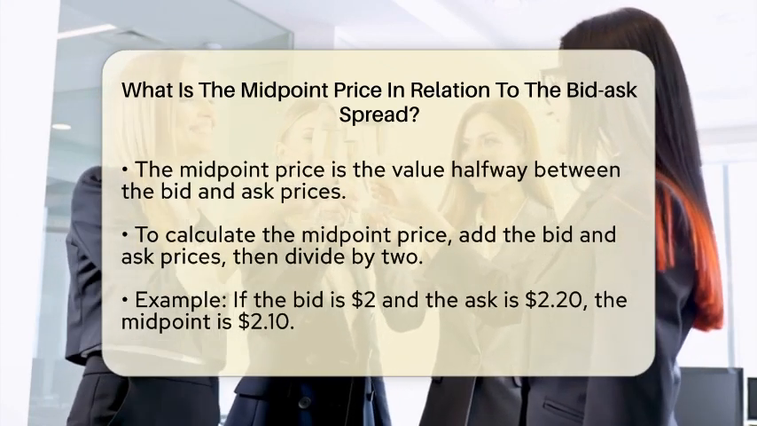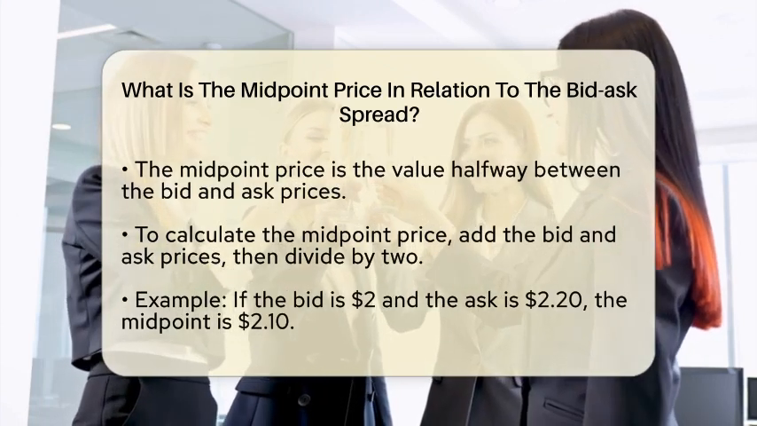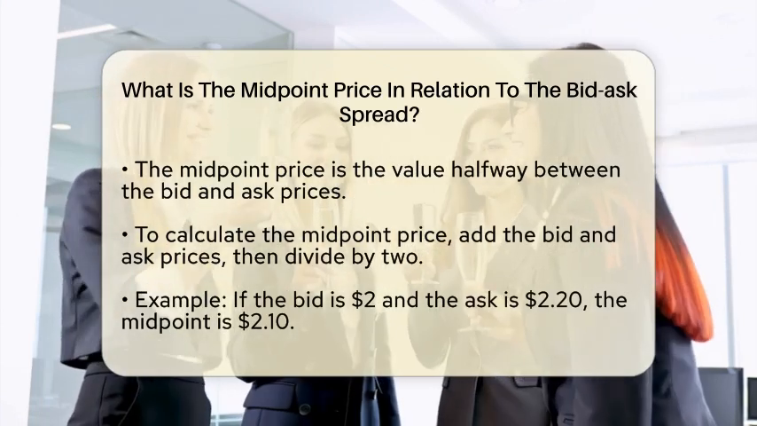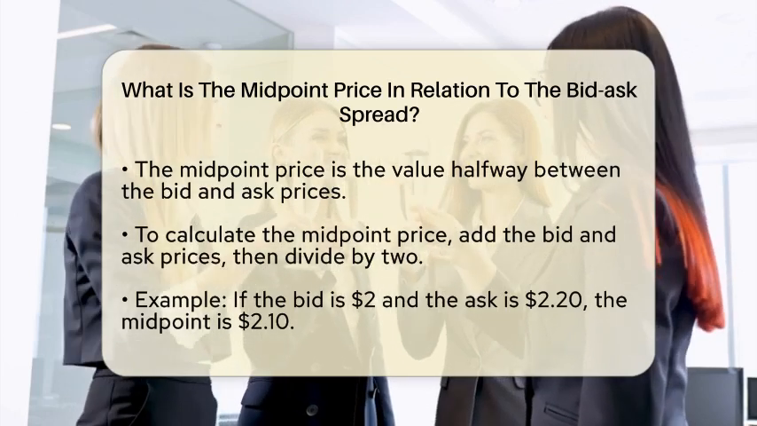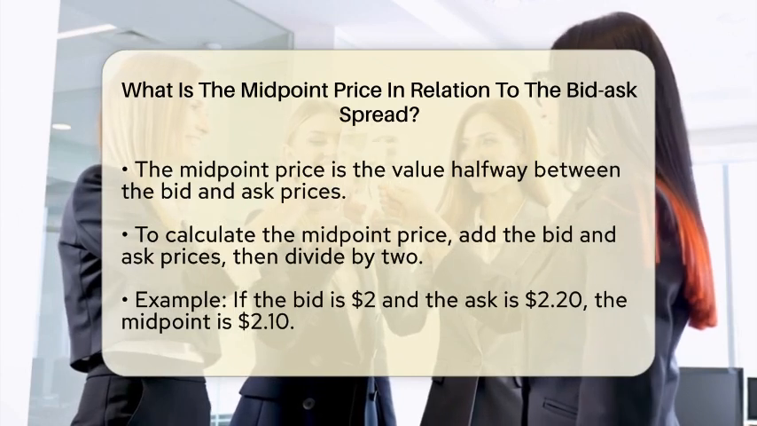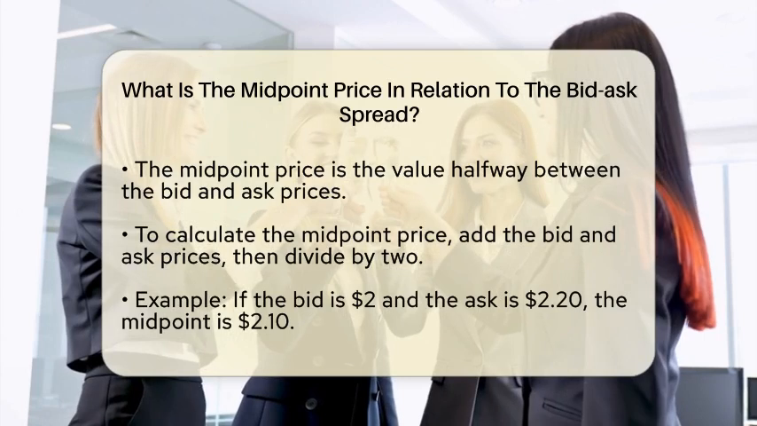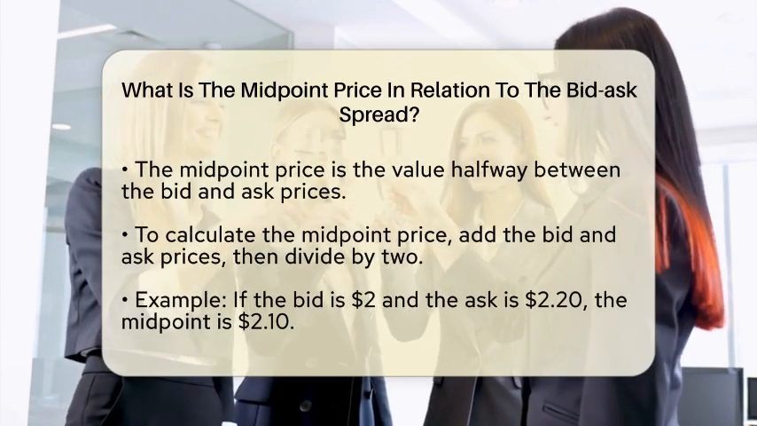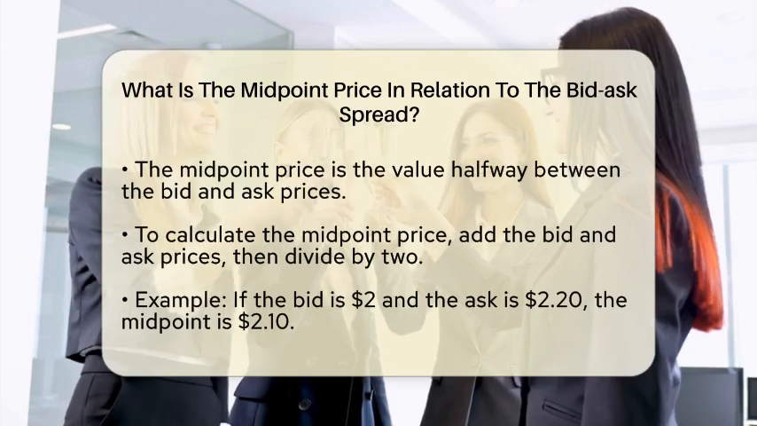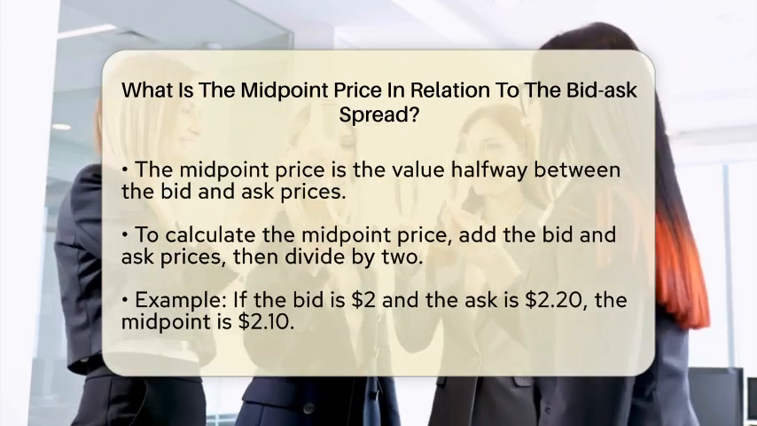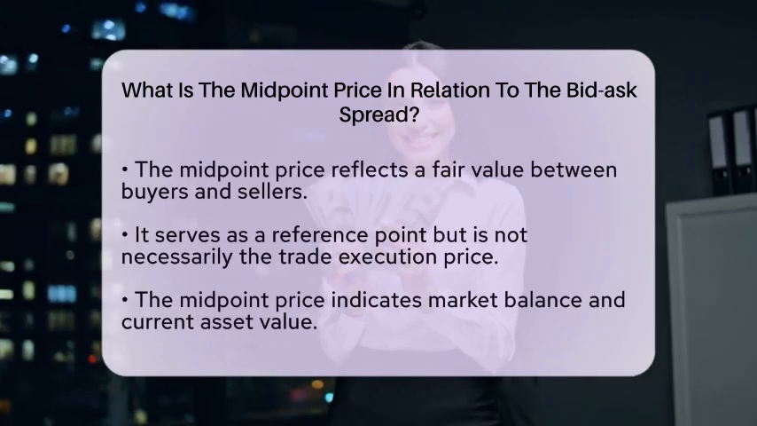To calculate the midpoint price, you simply add the bid price to the ask price and then divide that sum by 2. For example, if the bid price for an option is $2 and the ask price is $2.20, you would add those together to get $4.20. Dividing that by 2 gives you a midpoint price of $2.10. This midpoint price serves as a reference point, reflecting a fair value between what buyers are willing to pay and what sellers are willing to accept.